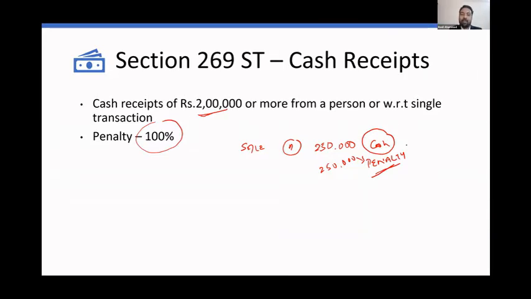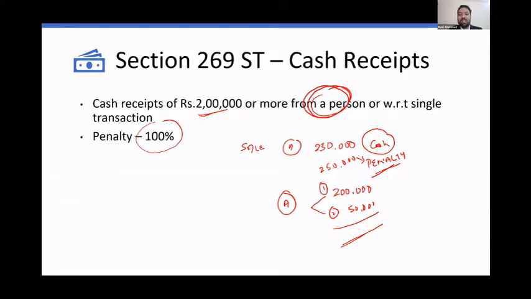It doesn't end there. Cash receipts of 2 lakh or more from a person or with respect to a transaction. So suppose you split this bill into 2. Bill number 1, 2 lakh. Bill number 2, 50,000. No, the problem is still not solved. Still you're receiving cash receipts of 2 lakh or more from a particular person or with respect to a transaction. So even splitting your bill and getting cash receipts from one person doesn't help you evade this section.